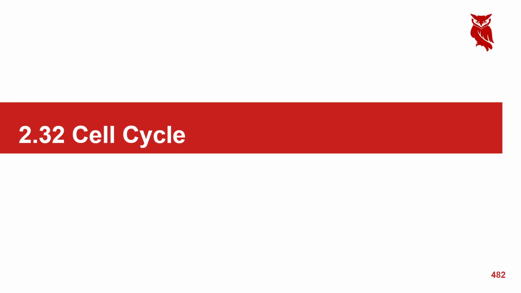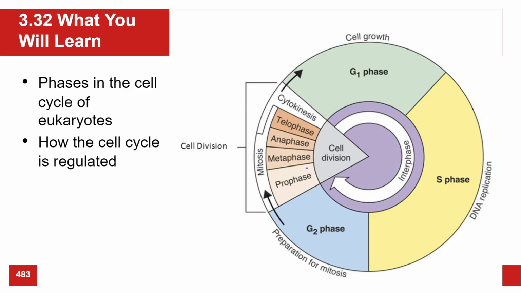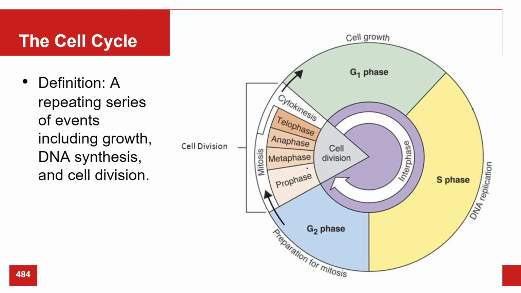All right, the cell cycle. This is not a bicycle made of cells. All right, we're going to learn the phases of the cell cycle as well as how it is regulated. So it's a unicycle made out of cells. You got it, right? Okay, so it is a repeating series of events, including growth, DNA synthesis, and cell division. This figure here details the cell cycle. We've got G1 phase, S phase, G2, and this is called the mitotic phase, cell division, right?